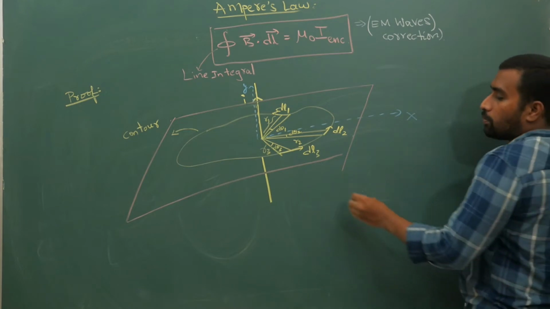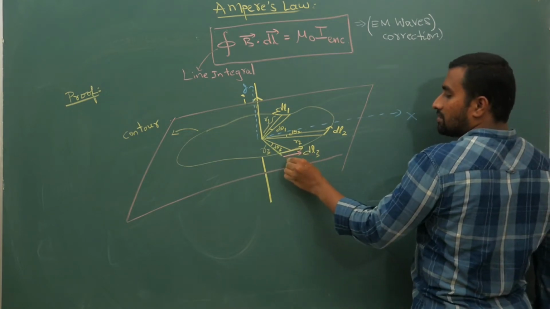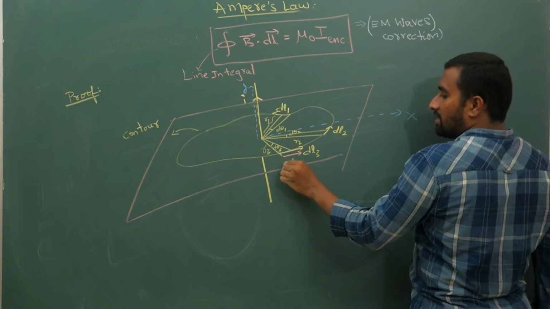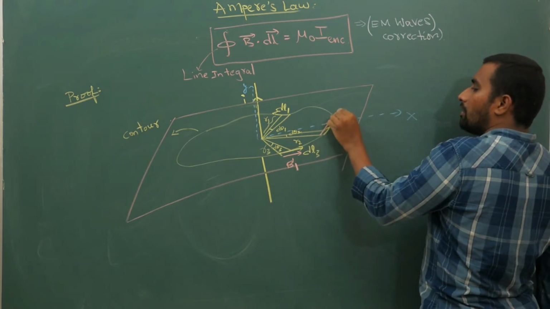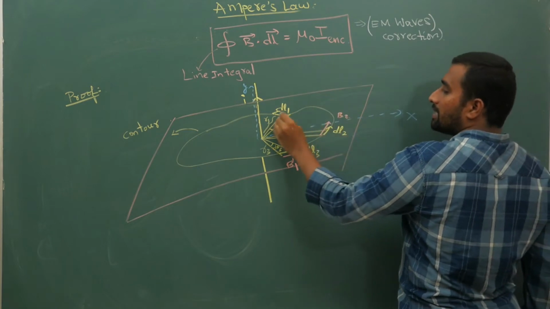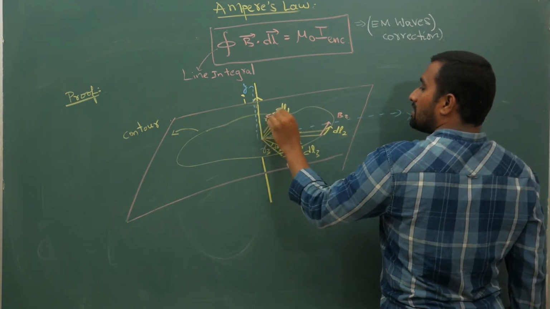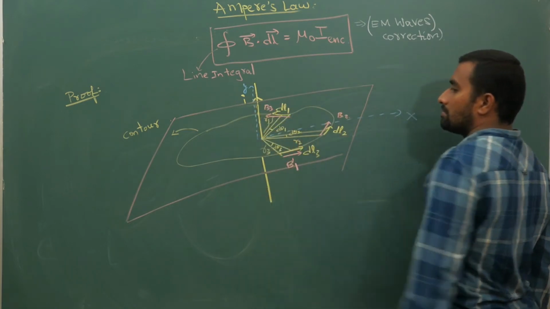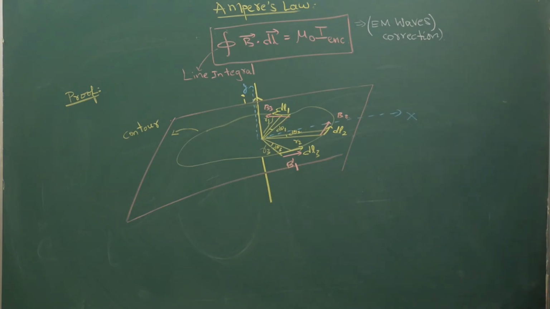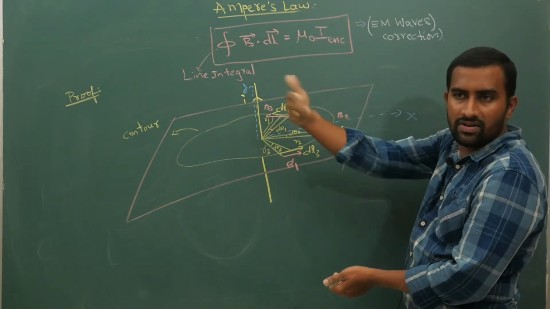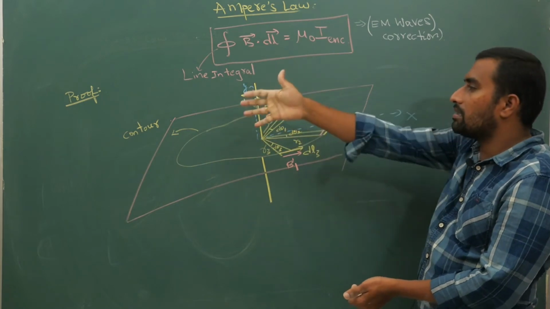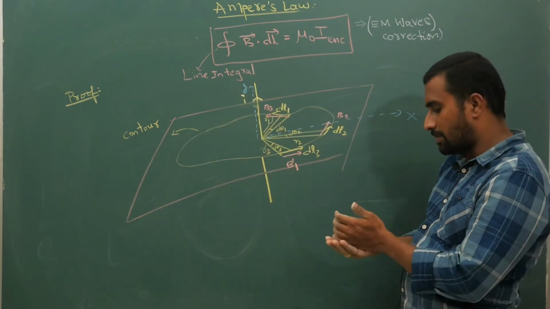Now at this point your magnetic field B1 is here, B2 will obviously be in a circular path, B2 will be like this and your B3 will be like this, right? So I am taking three small sectors, and at every point the conductor is going like this, your magnetic field is tangential to the path.